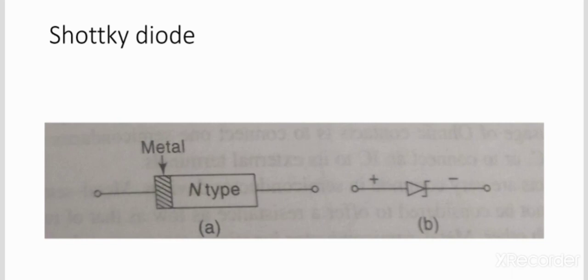They are also named majority carrier devices. The diode is also named the hot carrier diode, because when it is forward biased, the conduction electrons on the n side gain sufficient energy to cross the junction and enter the metal. Since the electrons enter the metal with large energy, they are commonly called hot carriers.